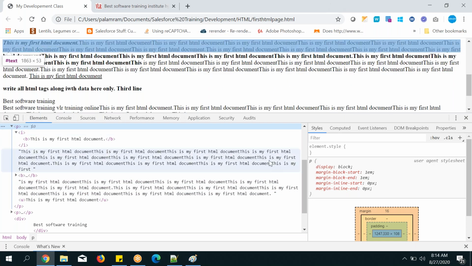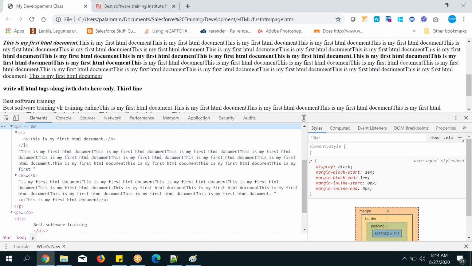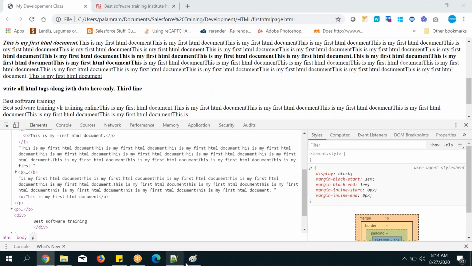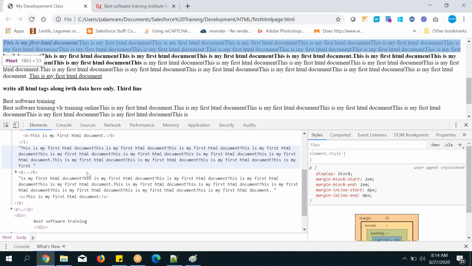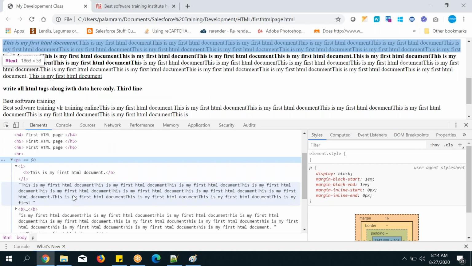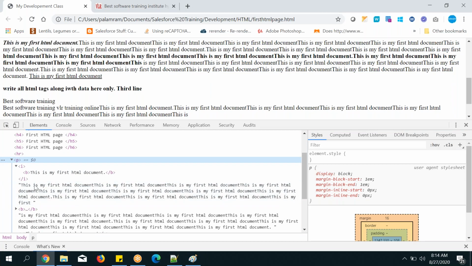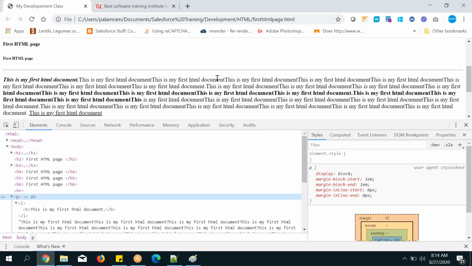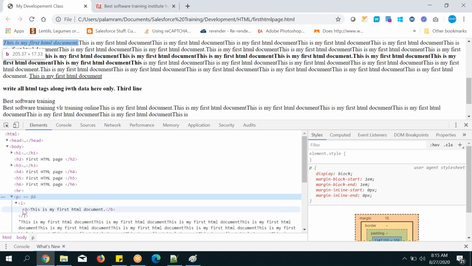Okay, that's it. And now you can think, I have written the code here, so what will happen? Does it change here? No, it will not change in the original code. If you refresh it, whatever changes you have done in the inspect element, it will go away. In the elements part, you have changed the code, right? It will go away. And again, you need to do your changes. So don't refresh now. And what changes you have done, go there and apply.